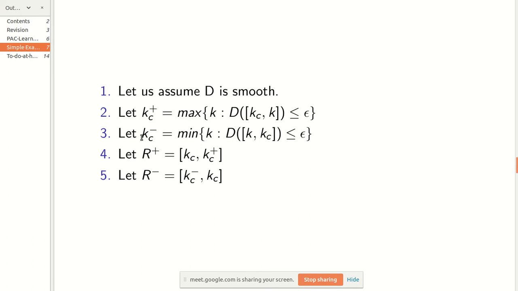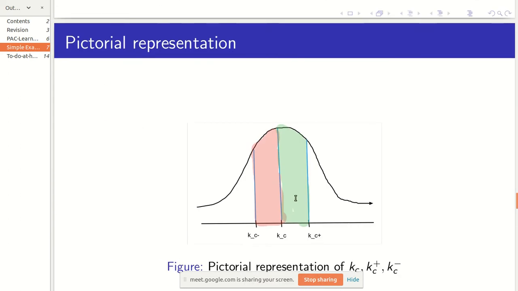Similarly, suppose kh lies here. Then I'll make a mistake if a number comes between this range, because my kh is here. Any number to its left will be labeled 0, so any number in this range will be labeled 0.